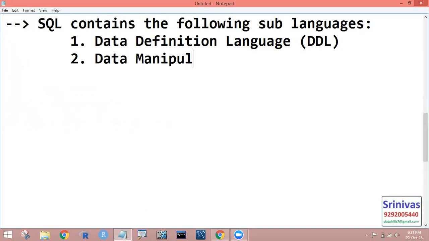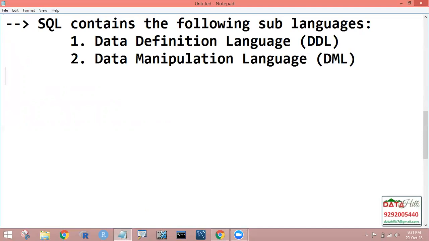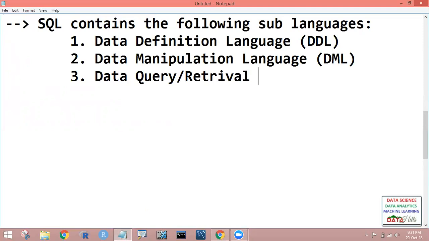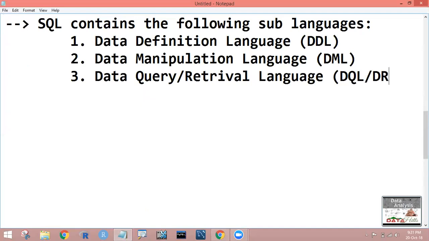Second one is DML. Next, Data Query Language, also called Data Retrieval Language.